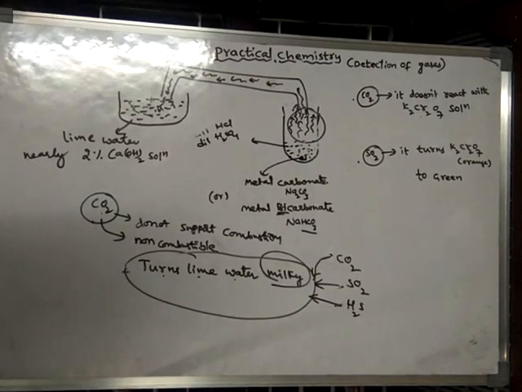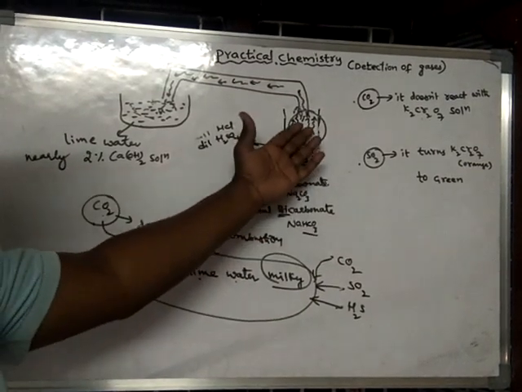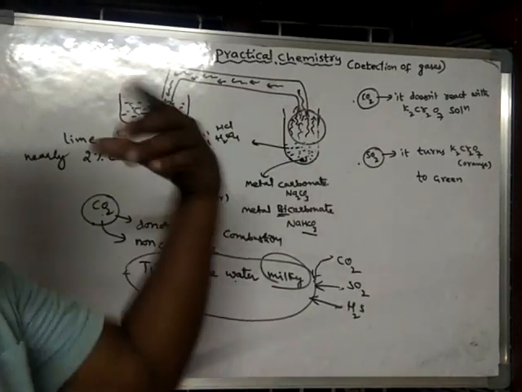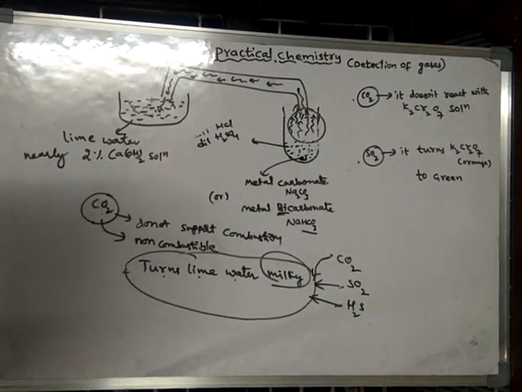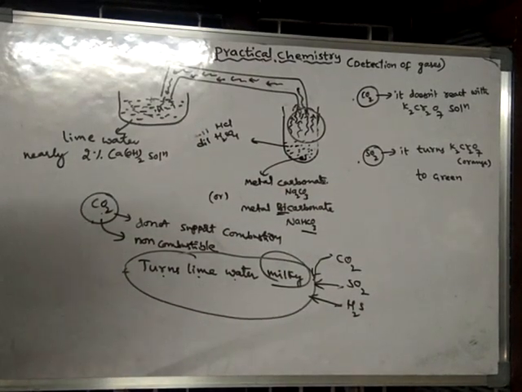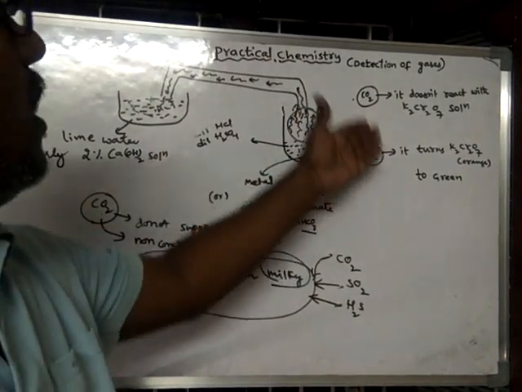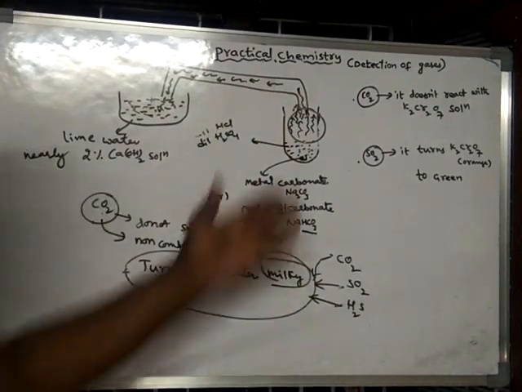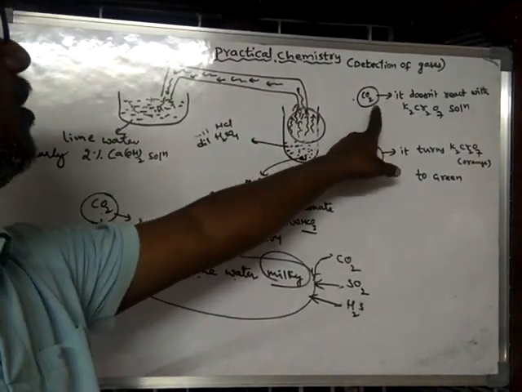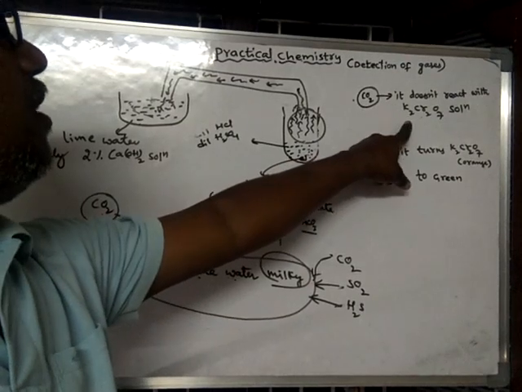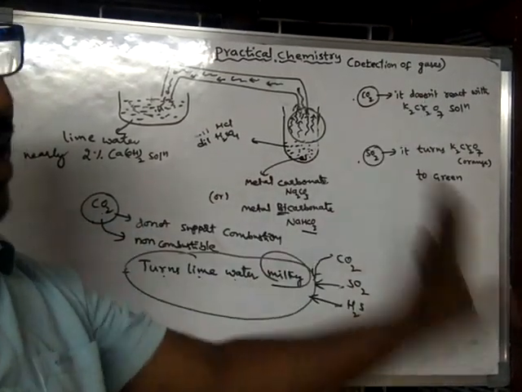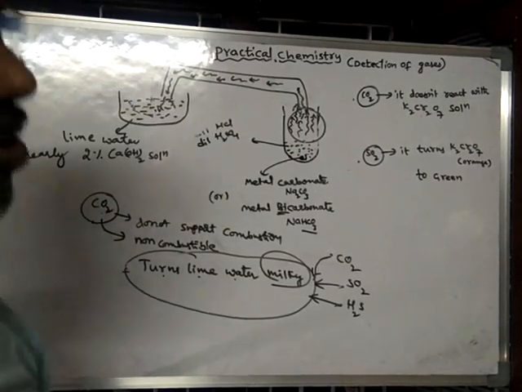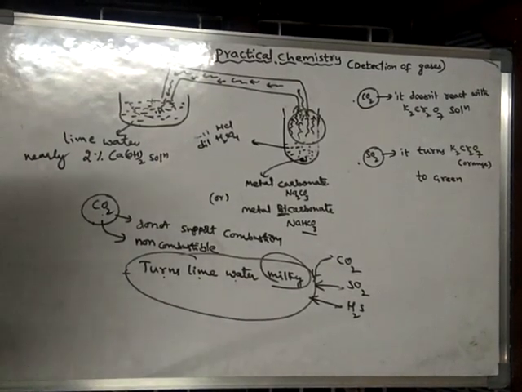So how do we know which gas it is, because both gases turn lime water milky? In that case, we can further find the exact gas by conducting such tests, like reacting the gas with potassium dichromate solution. Carbon dioxide does not show any reaction with potassium dichromate solution.